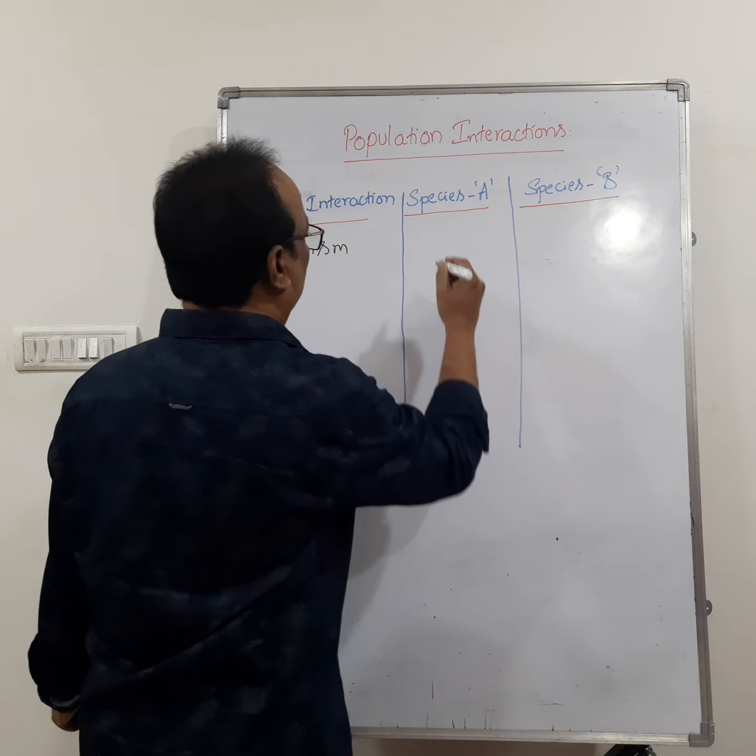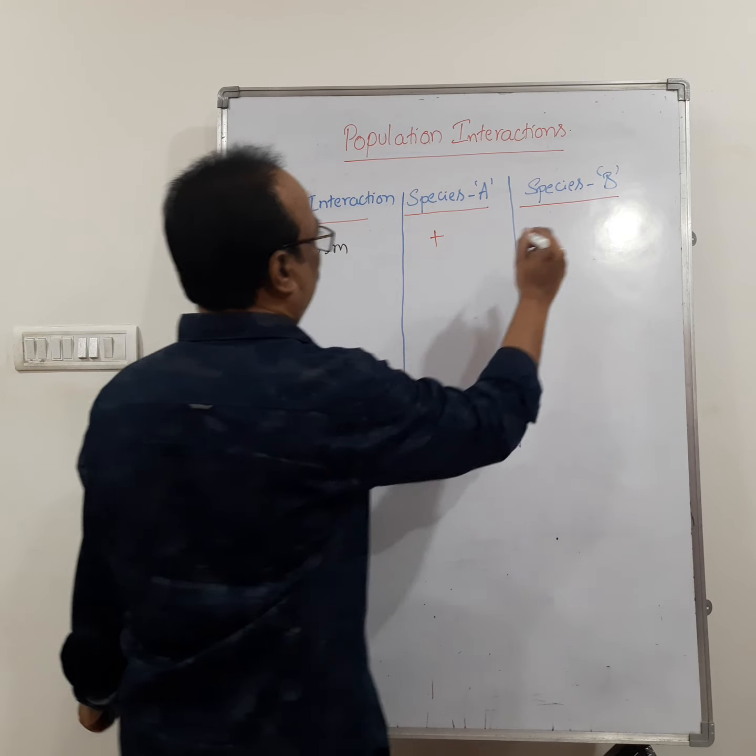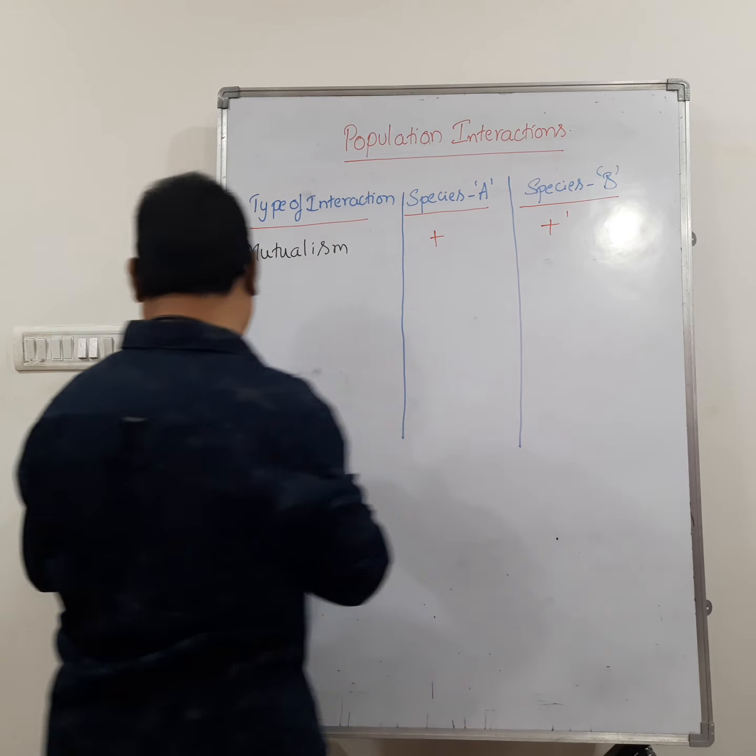In mutualism, species A is getting benefit, and species B is also getting benefit.